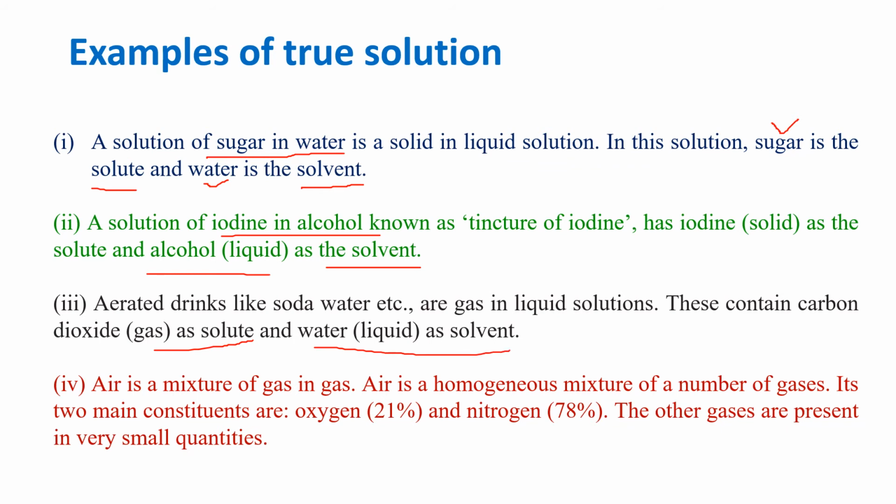Then air is a mixture of gas in gas. So air is a homogeneous mixture of a number of gases. Its two main constituents are oxygen 21% and nitrogen 78%. The other gases are present in very small quantities.